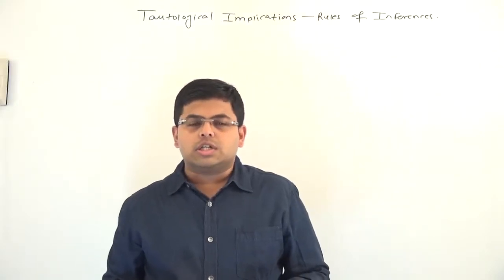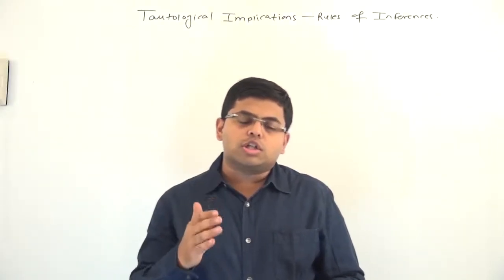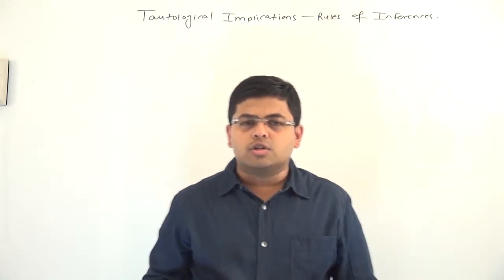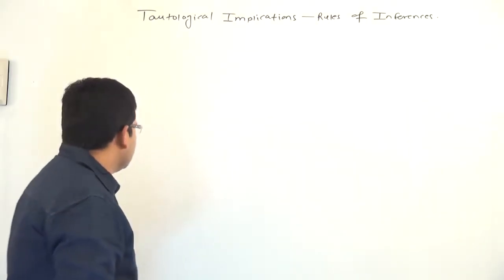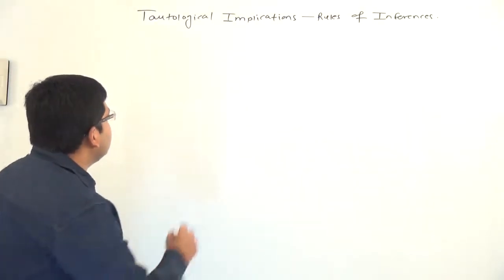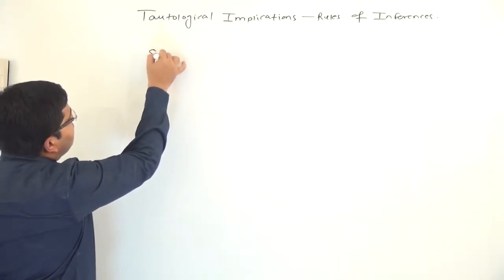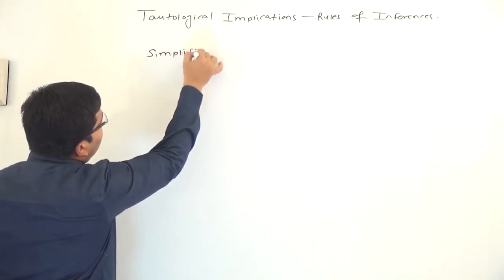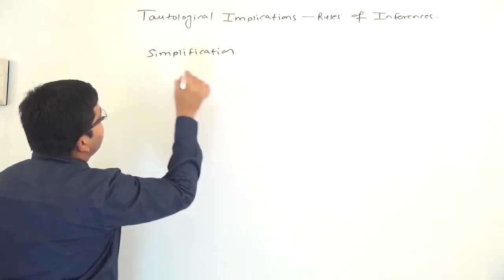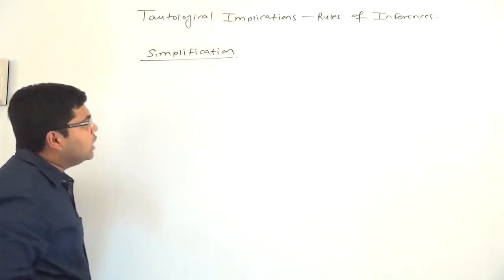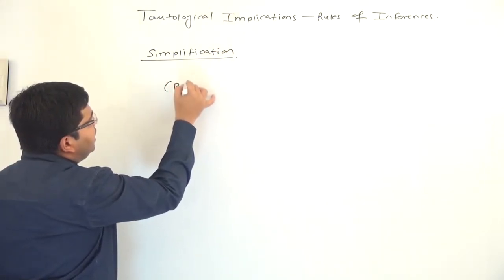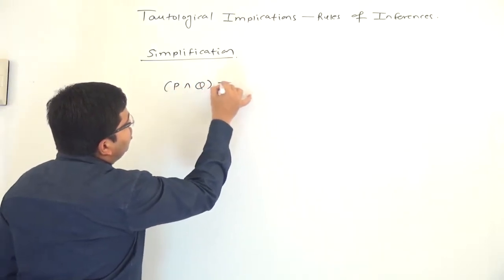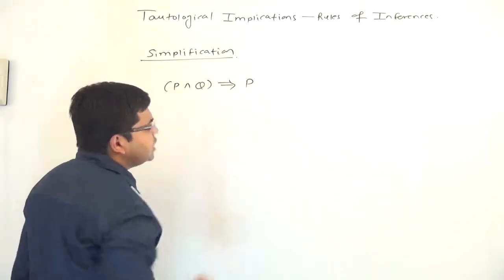Now we are going to see certain common tautological implications, which are also called the rules of inferences. So the first one that we are going to see is called simplification, and the rule is P and Q tautologically implies P.